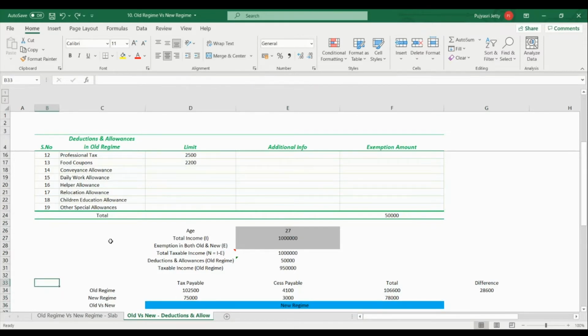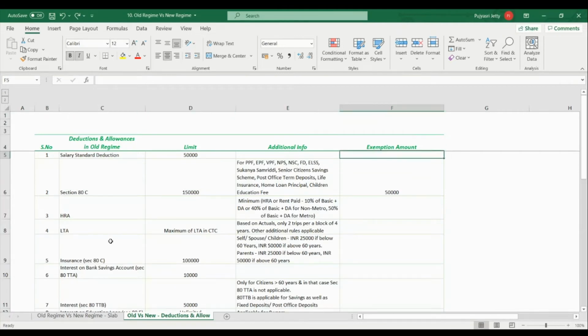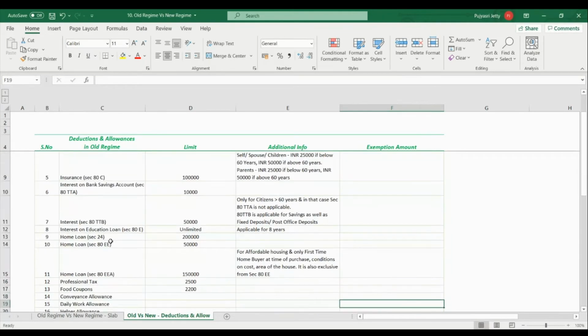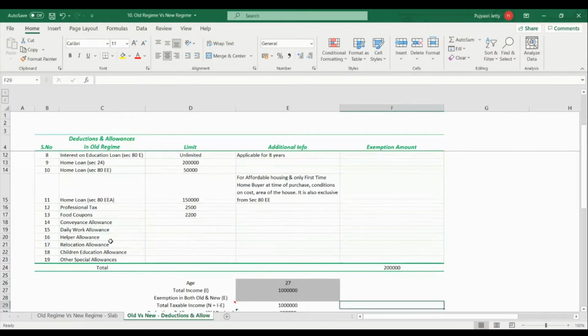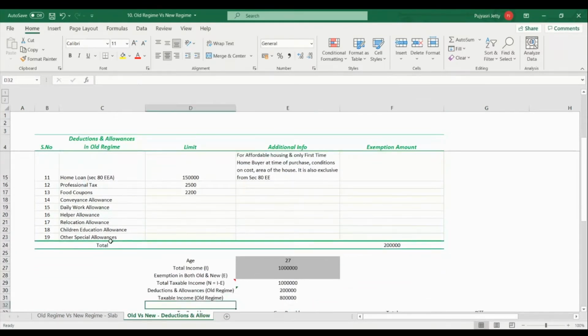Let's say now you have decided to claim more exemptions. Let's say you have a salary standard deduction of 50,000 and you have invested 1,50,000 under section 80C. So now you will claim 1,50,000 under section 80C as exemption amount. Now your total exemptions will become 2 lakhs under old regime and your total taxable income under old regime becomes 8 lakhs from 9,50,000 earlier.